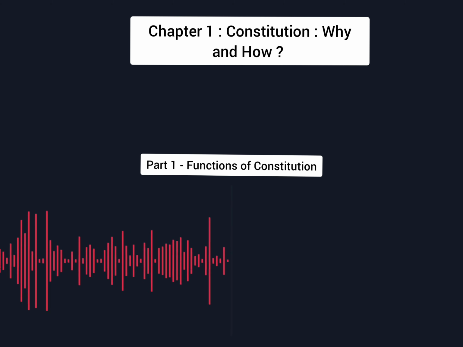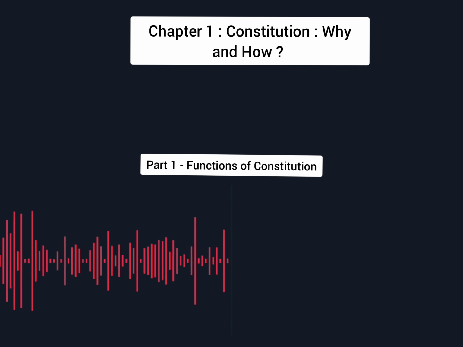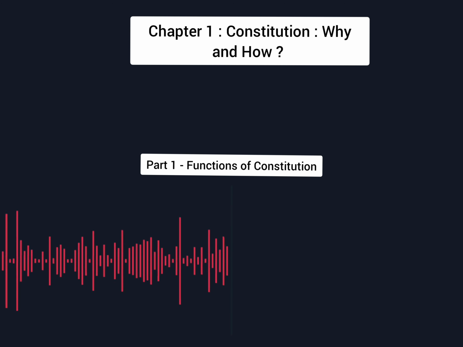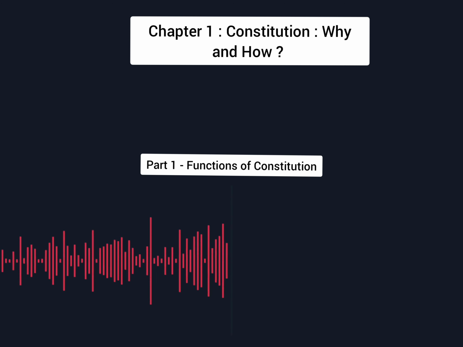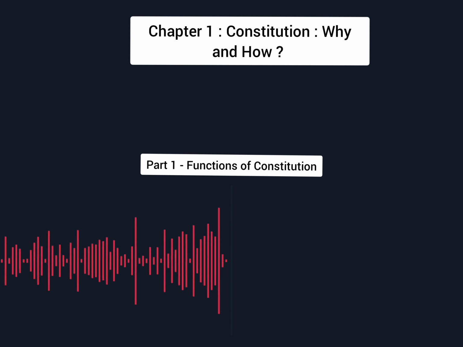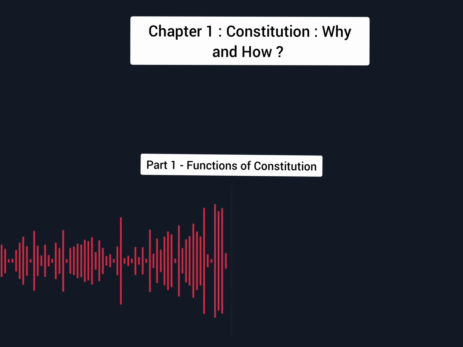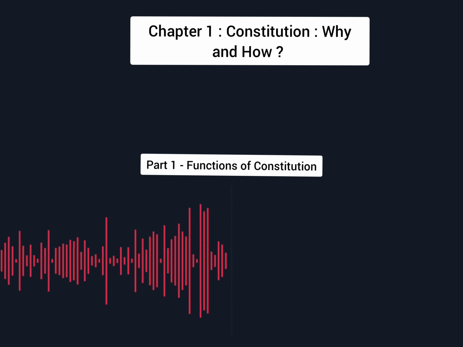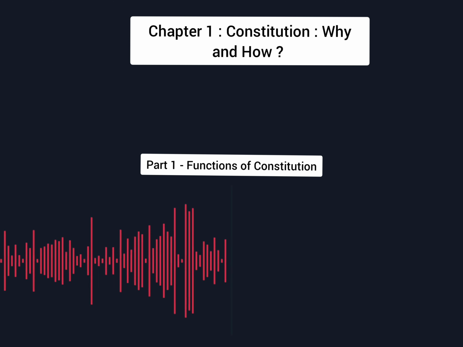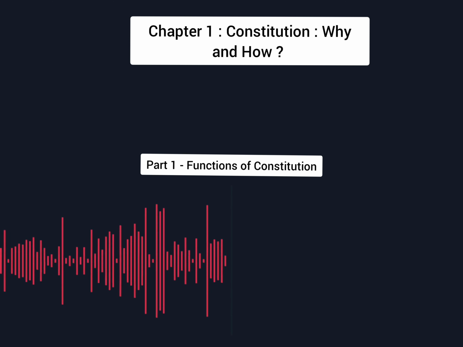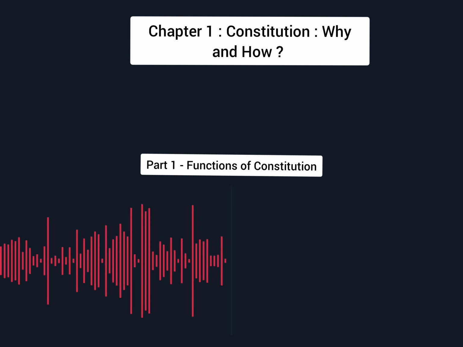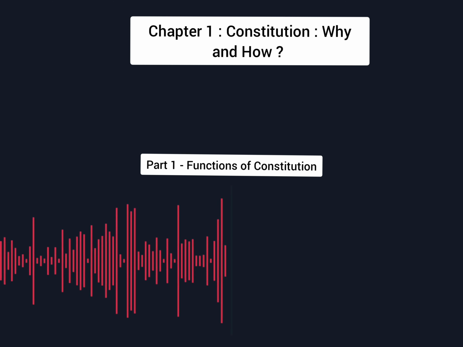Now, the question is, if the constitution is setting limits on what a government can do, what can be the most common method by which the constitution can limit the power of the government? That can be by specifying certain fundamental rights that a citizen has. So the government will not violate them, right?